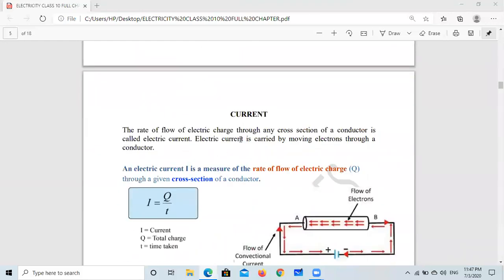Now we are going to discuss electric current. Simply, this is the flow of charge. The rate of flow of electric charge through any cross section of a conductor is called electric current. Electric current is carried by moving electrons through a conductor. So we can say an electric current I is a measure of the rate of flow of electric charge Q through a given cross section of a conductor.